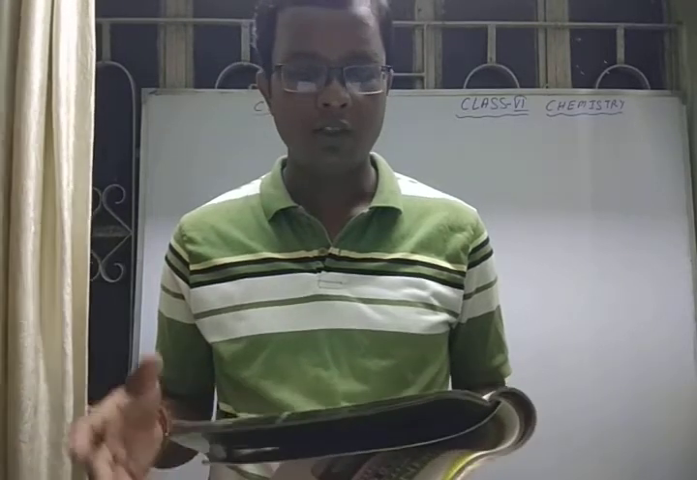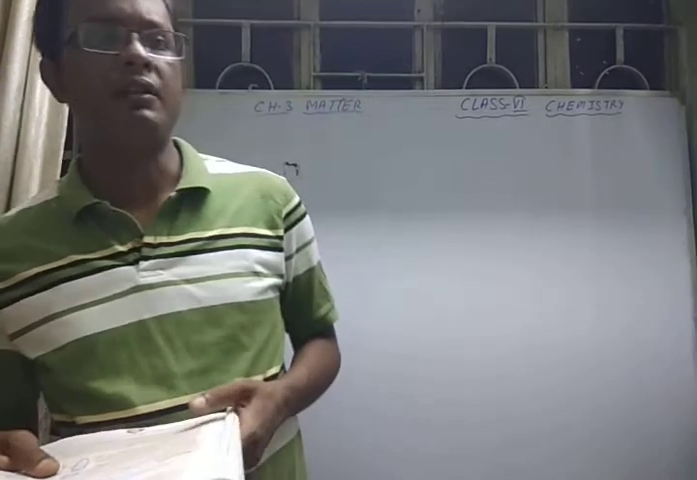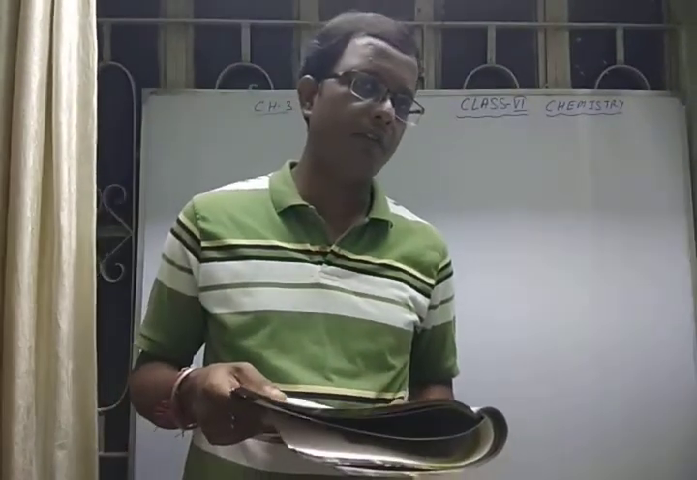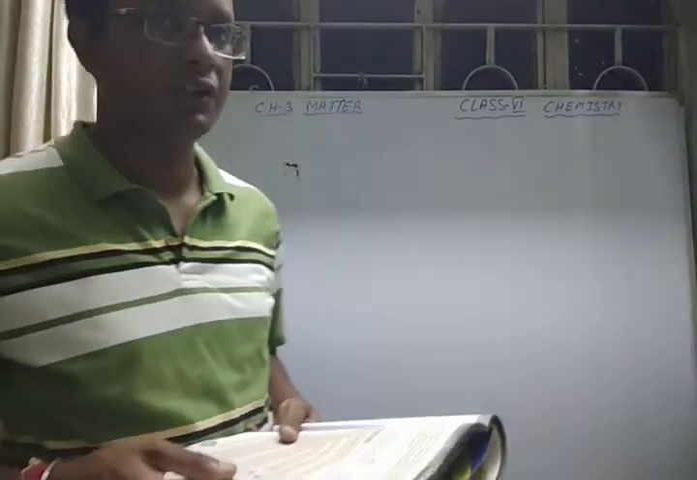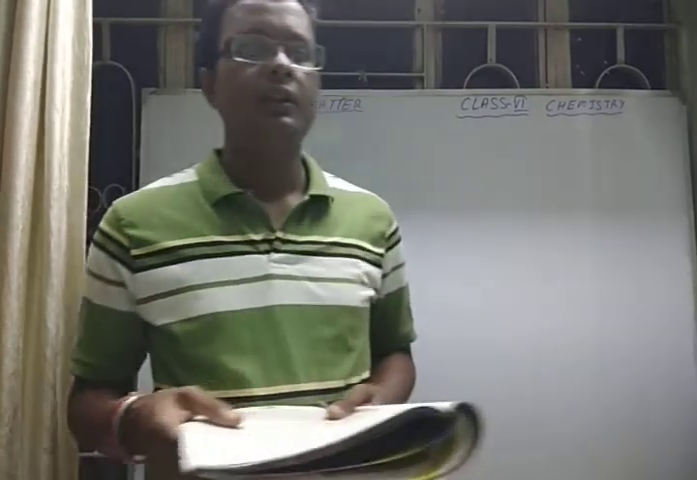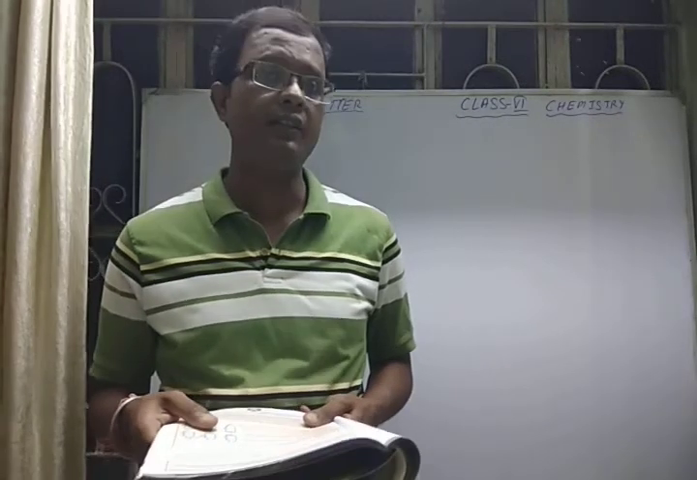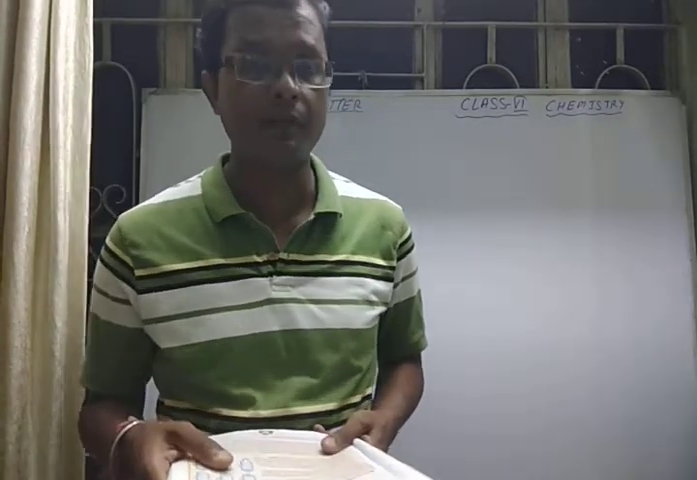In this way we can verify the different properties of liquid: they don't have definite shape, but they do have definite volume. They take the shape of the container in which they are kept. They can flow, and they have only one free surface. These are the properties of liquid.